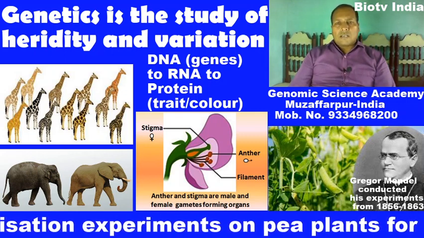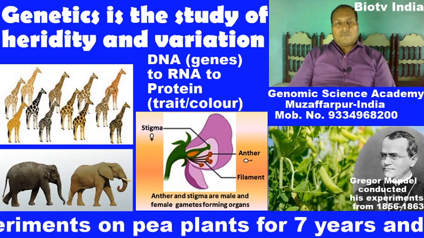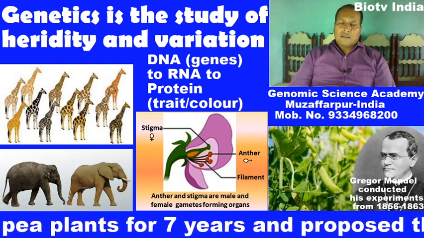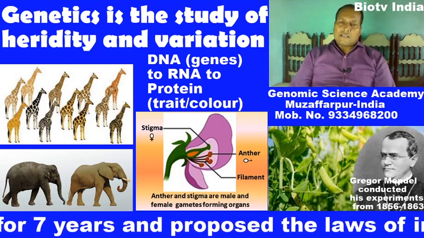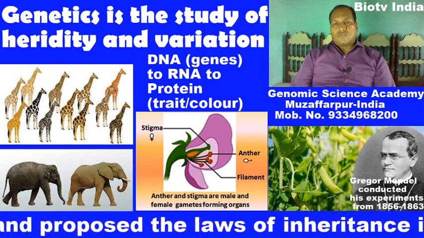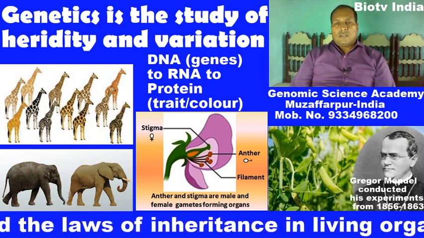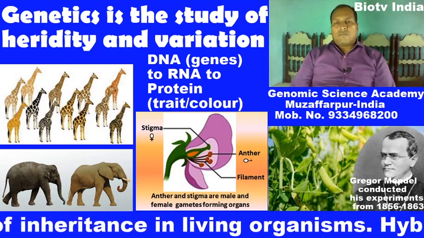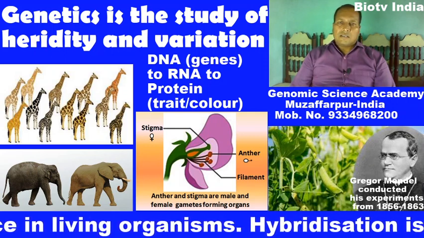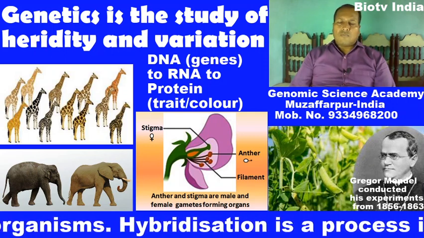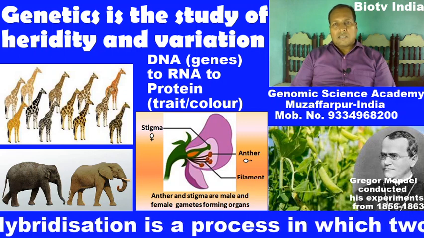Now, what are the causes of variation? Variation is caused as a result of genetic recombination. Now, what is genetic recombination?